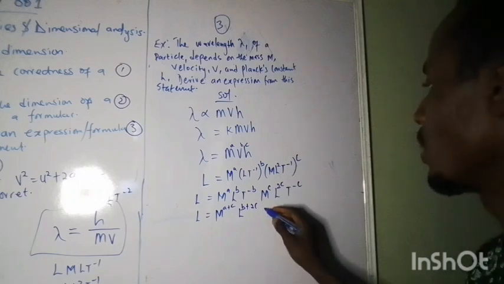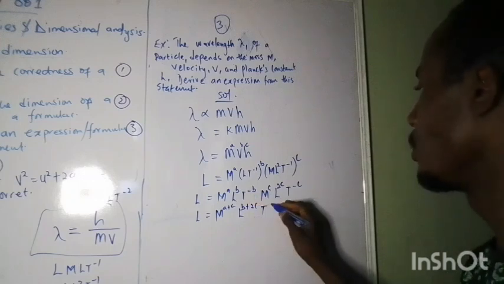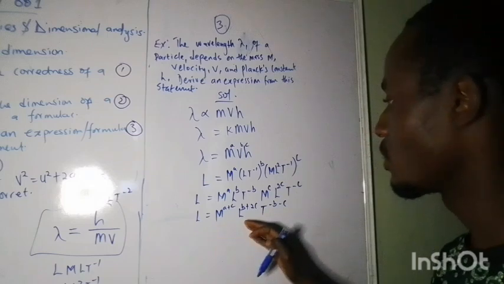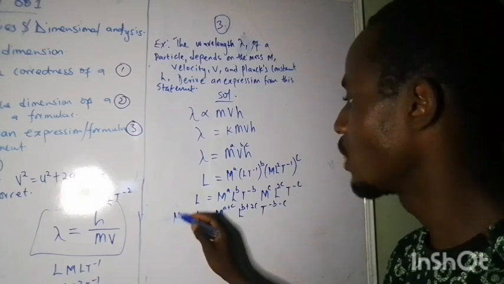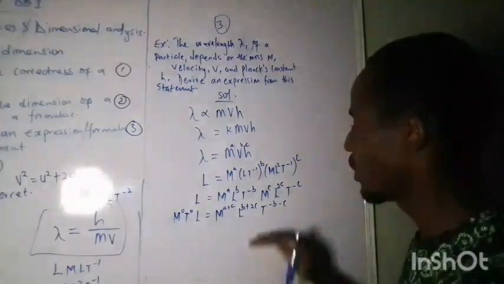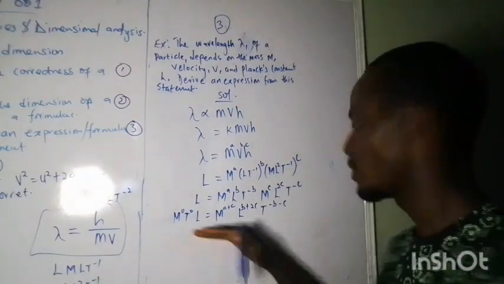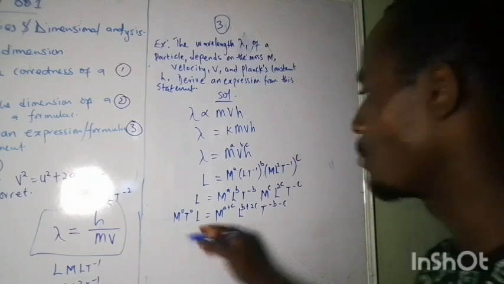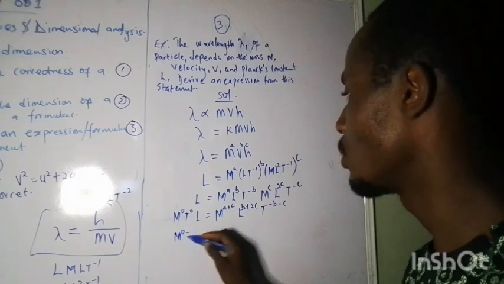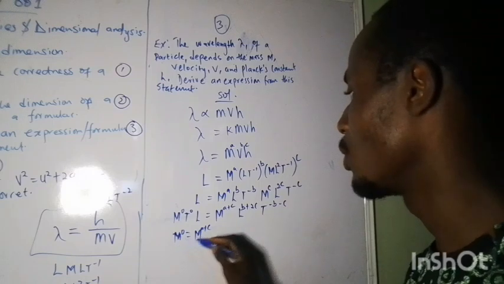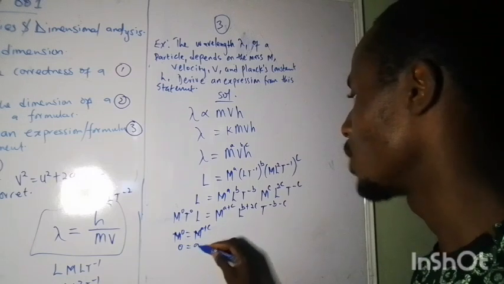Then I'll be having the t to be minus b minus c. So then there is m, L at this side and t, so we can put m raised to power 0, t raised to power 0 at this side. We just have to do that so that we will have m here and m here, t here and t here, and L here, L here. So equating the m raised to power 0 equals m raised to power a plus c, that will give us 0 equals a plus c.